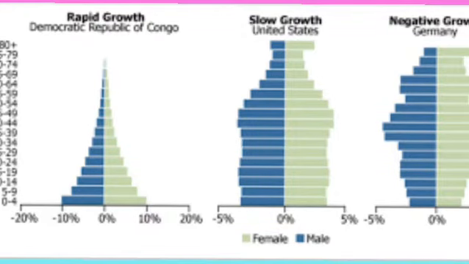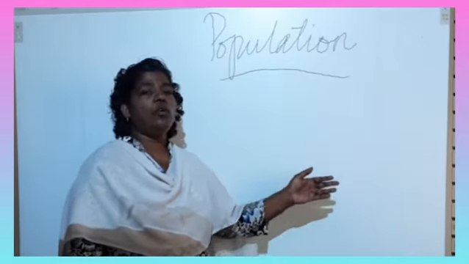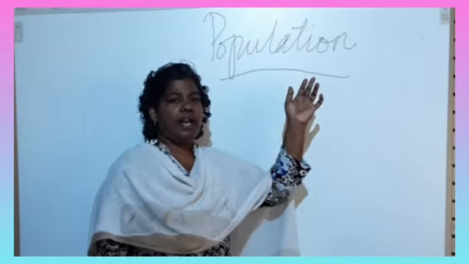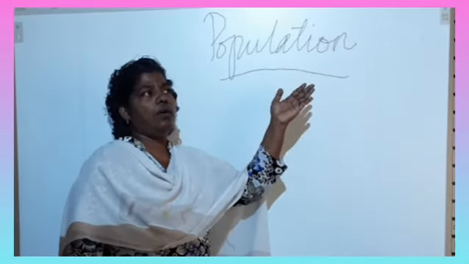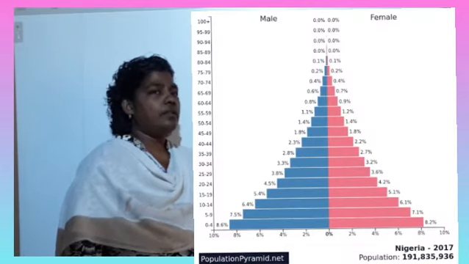The base of the pyramid will always be broad, and when it goes high, the top will be narrow. The broad base shows the birth rate or the young people. When it goes up to the apex, it will be narrow. That shows the death rate, or the oldest age group of the society.